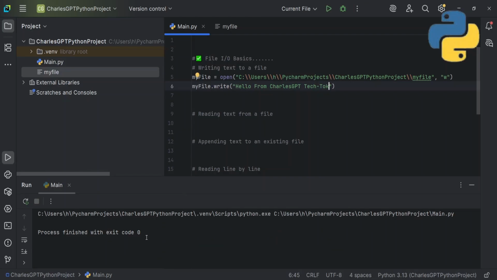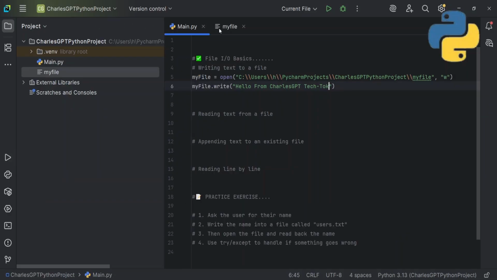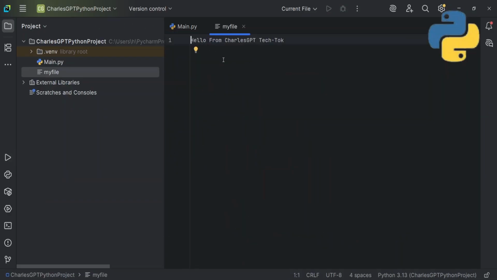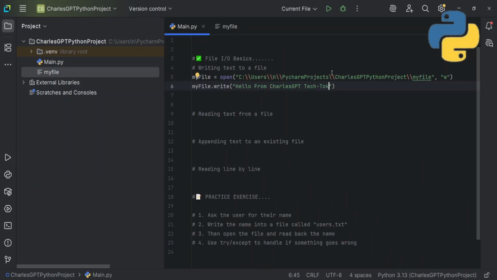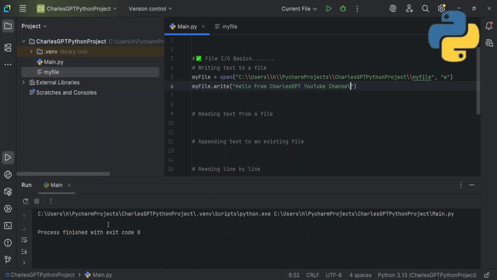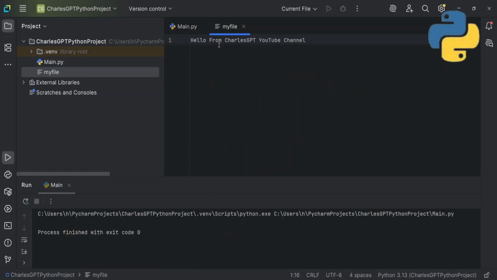So if I escape, you see it doesn't print anything in the console. But if I go to my file, you see "hello from Charles GPT Tech Talk". Now what it simply does is write to my file. So if I remove this Tech Talk and put YouTube channel like this, and run this program, it doesn't print anything. Now you see "hello from Charles GPT YouTube channel".